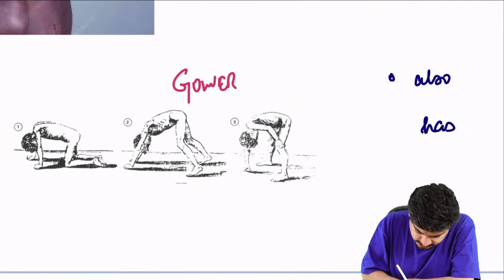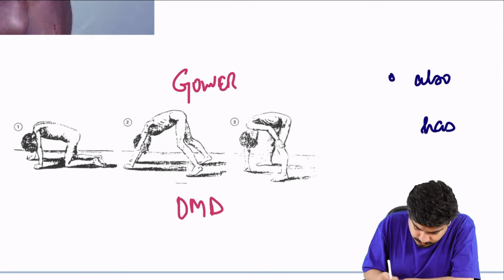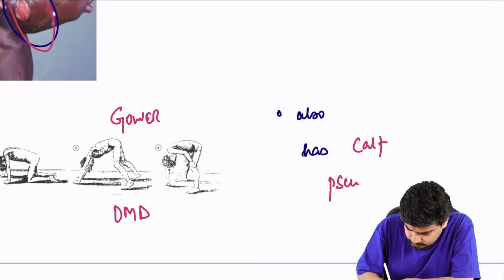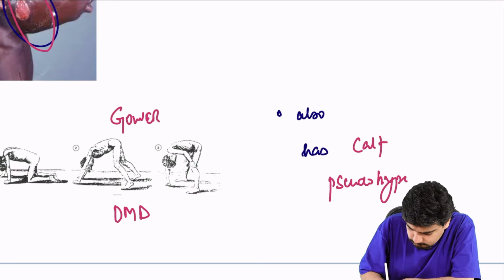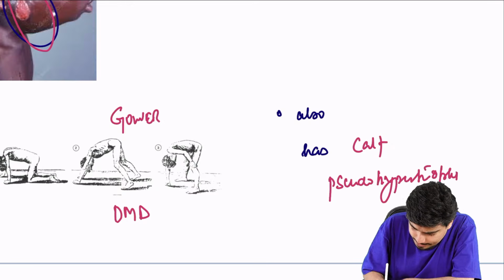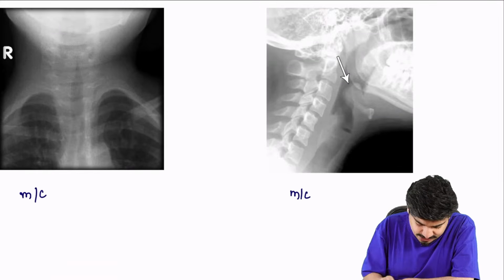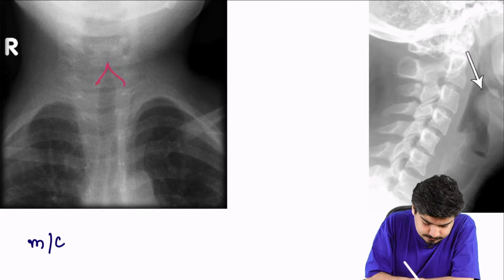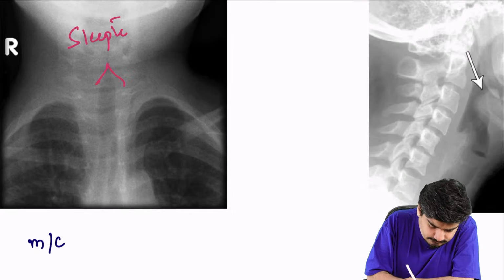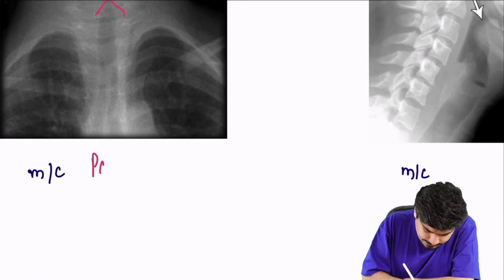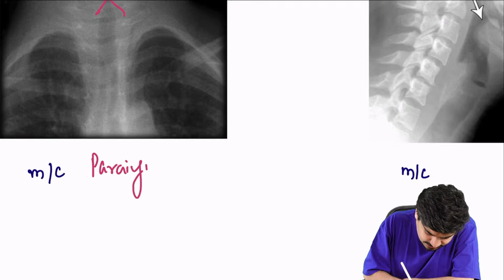What is this sign? Gower sign. Where is it seen? Duchenne muscular dystrophy. And Duchenne muscular dystrophy, remember, also has calf pseudohypertrophy. Last thing, what is this sign called? Steeple sign. Where is it seen? Laryngotracheobronchitis or croup. What is the most common cause? Parainfluenza virus.